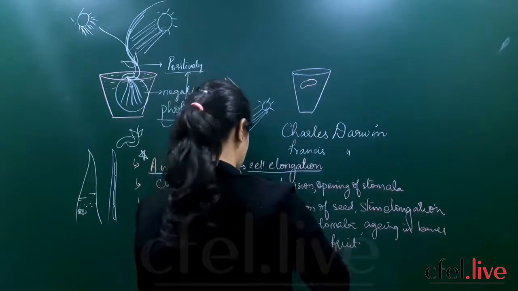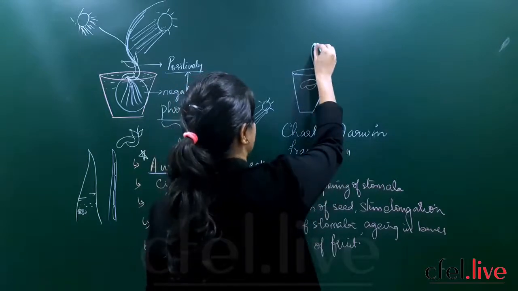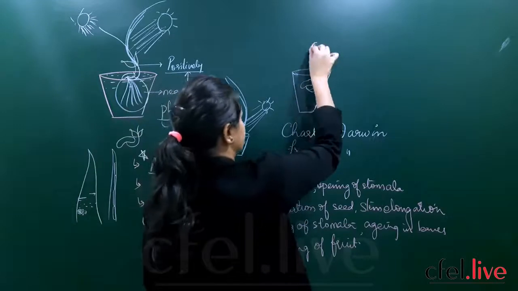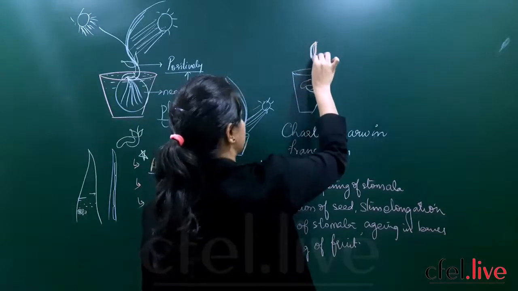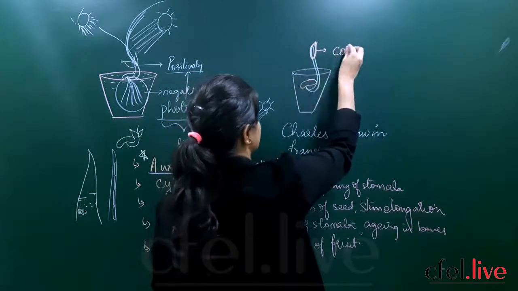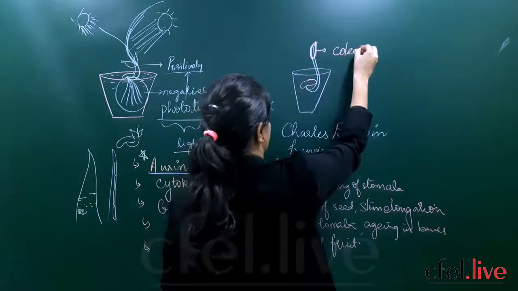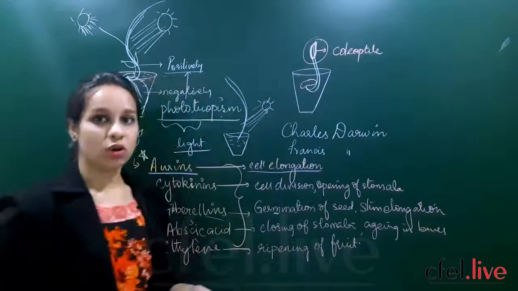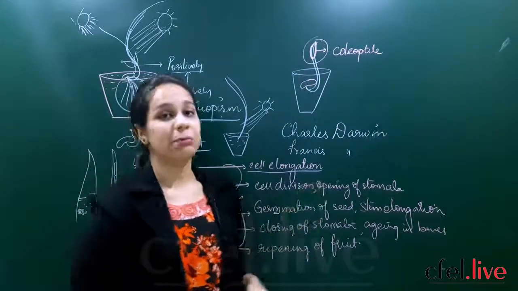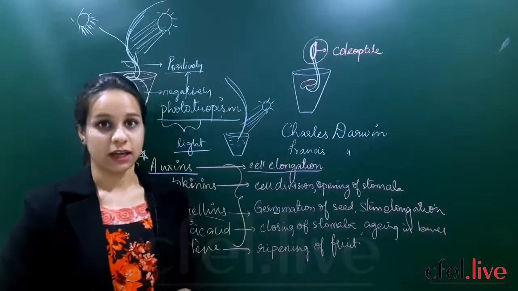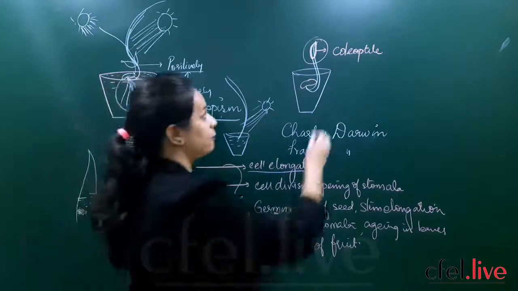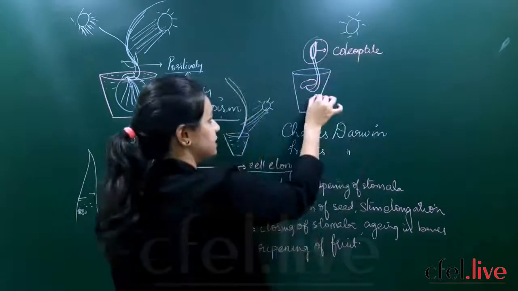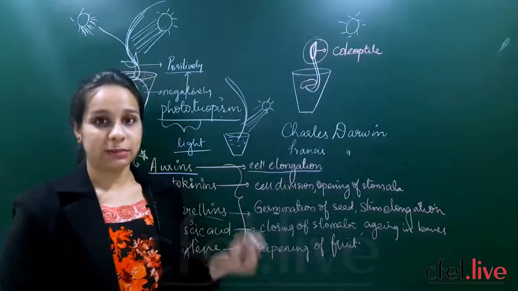They took this potted plant and covered the stem with an aluminium foil. They covered the tip of the stem, and this part is called the coleoptile. So what is this part of the stem called? It is called the coleoptile. They covered that part with an aluminium foil. After that, when they put it under the sun, the plant did not show any bending.